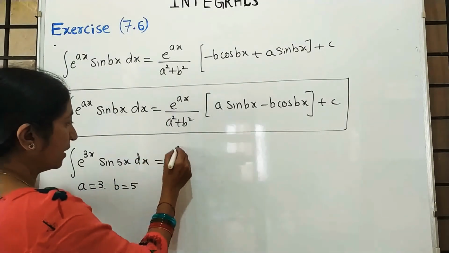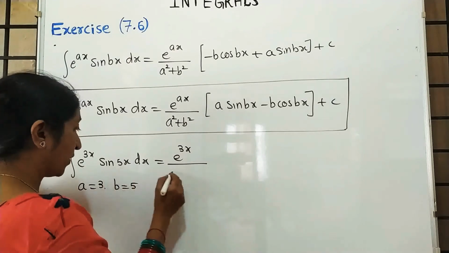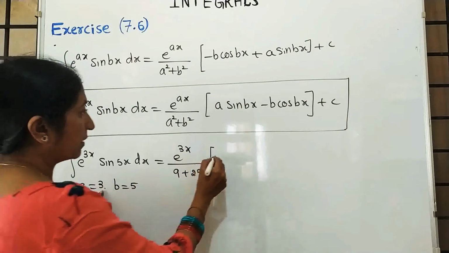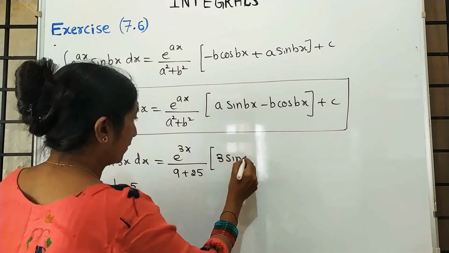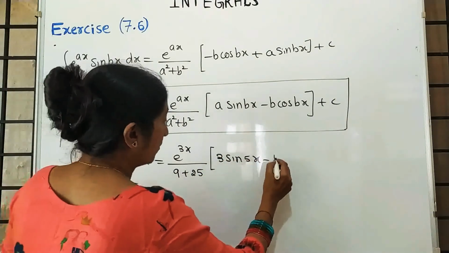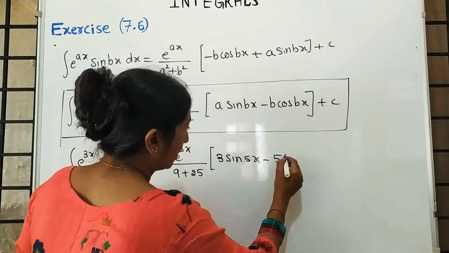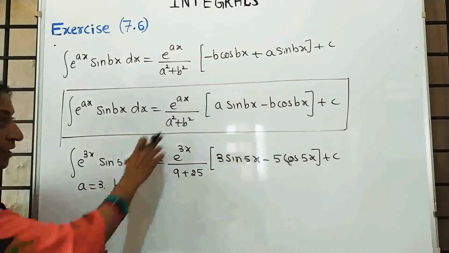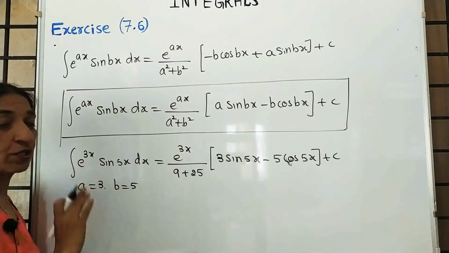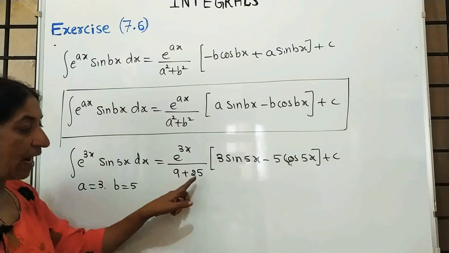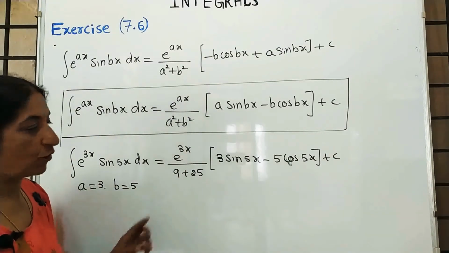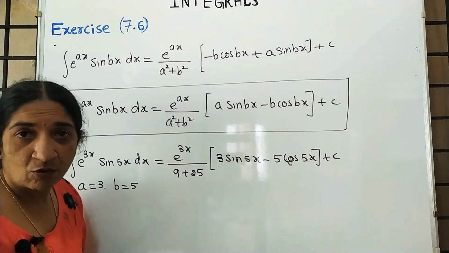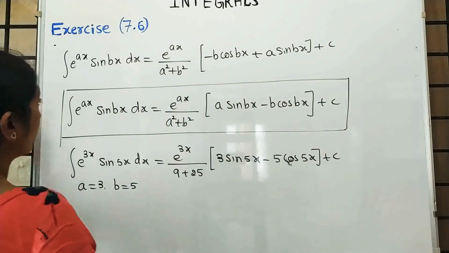So it is e raised to 3x upon 3 square 9, 5 square 25, in the bracket a, 3 into sin 5x minus 5 into cos 5x plus c. So just below that, using the formula, I wrote the answer, and add this 25 plus 9 is 34. E raised to 3x upon 34 and the remaining value. See, is it interesting or easy or what? Yes, this is very easy for your CET.